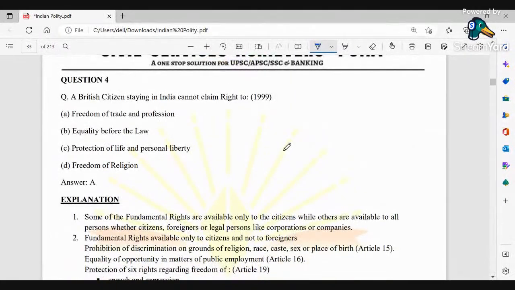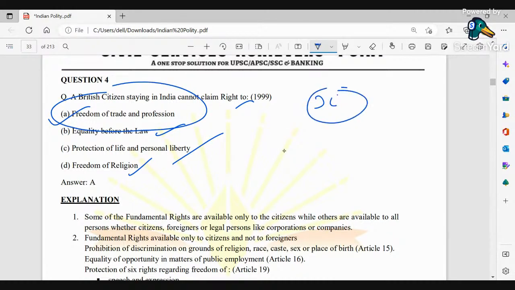Then if I come to the next question: a British citizen staying in India cannot claim the right to what? That is freedom of trade and profession. He could claim the right to equality before law and protection of life and personal liberty. Also, he could claim freedom of religion, but he cannot claim freedom of trade and profession, because here the Indian citizens will be given more preference as compared to a British citizen.